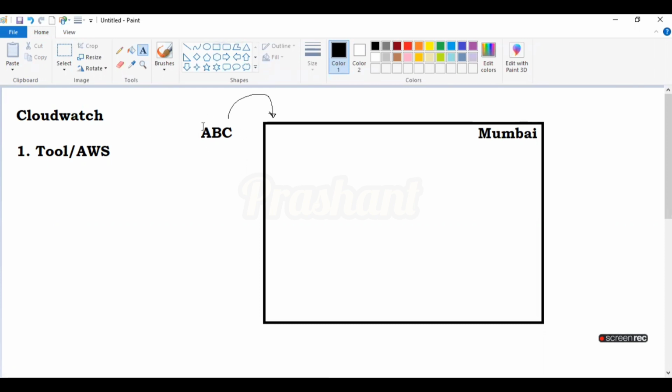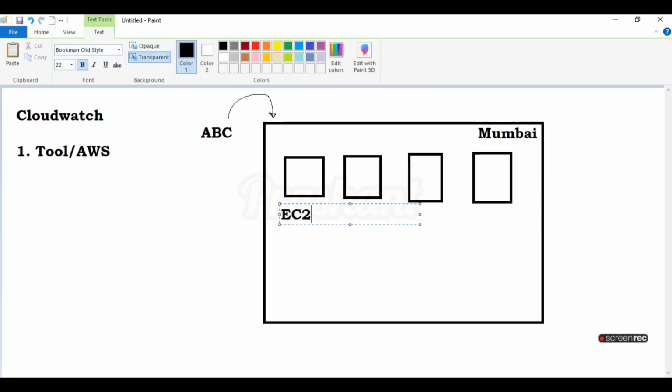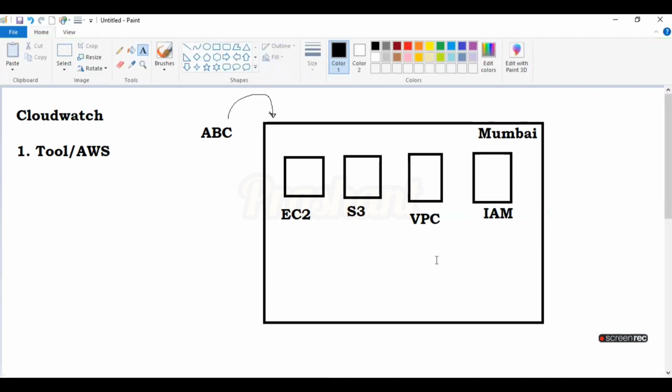Your company name is ABC. You have purchased your AWS account for your organization, and you are in the Mumbai region. Once you have created your AWS account, suppose you are going to use different services: service 1, service 2, service 3, and service 4. Suppose the first service is EC2, and you have created one EC2 instance. Suppose you have created some Amazon S3 bucket, some VPC, or some IAM role, and many other services.